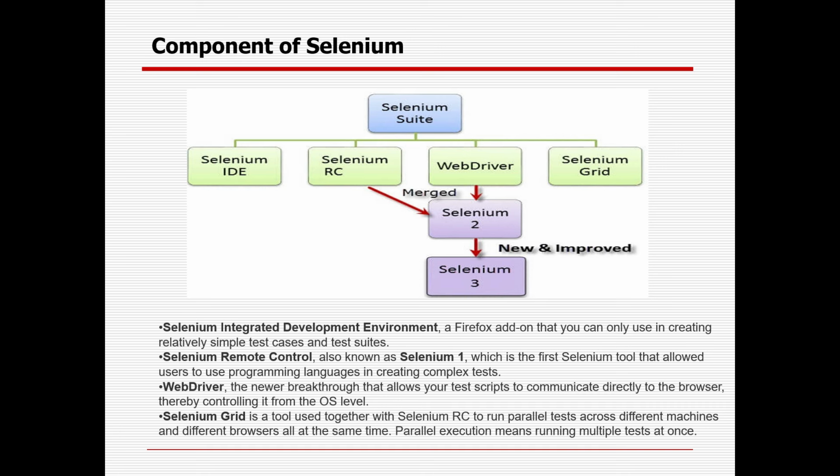Then WebDriver came into the market, which allows users to interact or communicate directly with the browser and control it from the operating system. After WebDriver and Selenium RC were integrated, Selenium 2 came, Selenium 3 came, and nowadays Selenium 4 has also come, and the latest version is Selenium 4.12.10. Then another component is Selenium Grid, primarily used for parallel or distributed testing. Parallel testing means the same test case can run in different browsers like Chrome, Firefox, Safari, Mozilla, or on different operating systems, like Linux, Mac, or Windows.